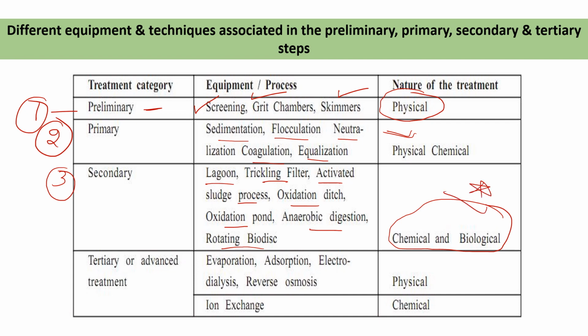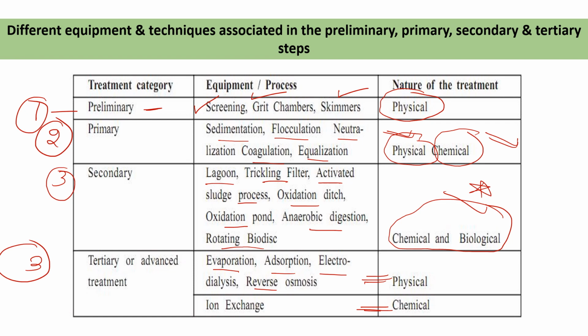And the primary process is both a physical as well as a chemical process because sometimes we are using coagulants and flocculants for the treatment. So that's why it is a chemical process and it is also a physical process. The tertiary process, also known as the advanced process, uses evaporation, adsorption, electrodialysis, and reverse osmosis. These come under the physical process, and when we go for ion exchange, this is a chemical process. So likewise here you can see the different equipments using different processes and the nature of treatment.